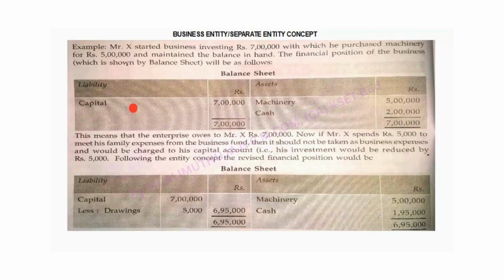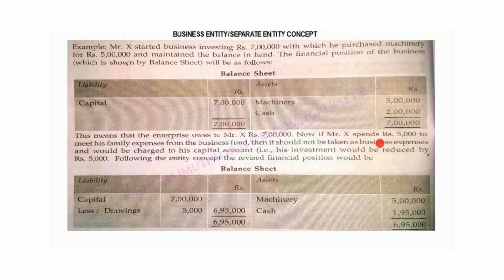Because of the entity concept, that means the entity concept says the owner is separate and the business is separate. Whenever the owner, here Mr. X, invested 7 lakh rupees, it is as good as he is giving a loan to the business, that is 7 lakh, but we do not call it a loan, we use the term capital. Therefore capital comes under the liability side. You understood? So the enterprise owes Mr. X 7 lakh. That is the reason the 7 lakh, that is capital, comes under the liability side.